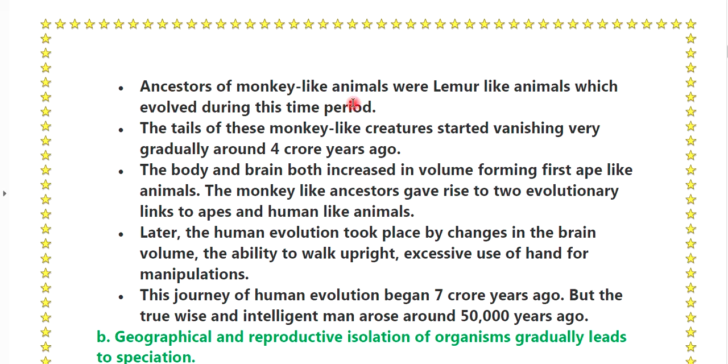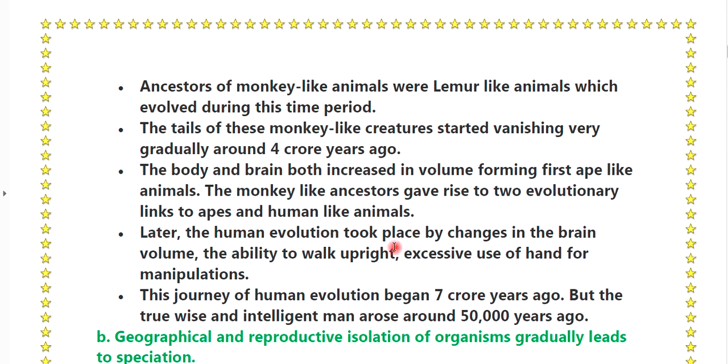Ancestors of monkey-like animals were lemur-like animals which evolved during this time period. The tails of these monkey-like creatures started vanishing very gradually around 4 crore years ago. The body and the brain both increased in volume, forming the first ape-like animal. The monkey-like ancestors gave rise to evolutionary links to apes and human-like animals.